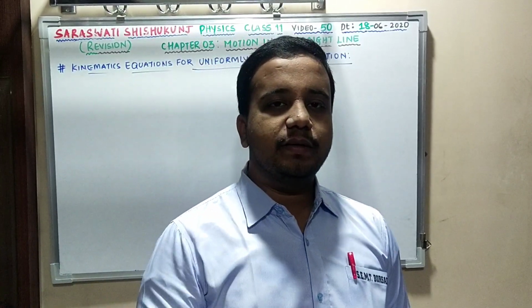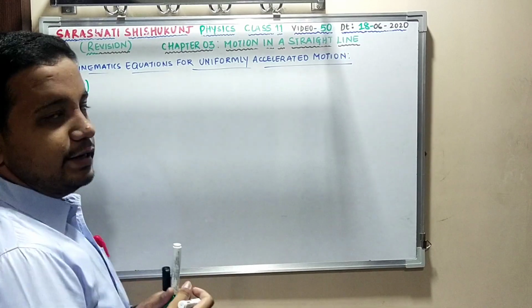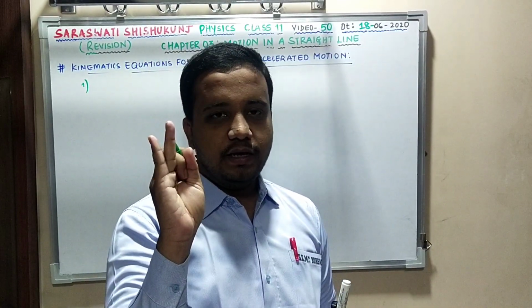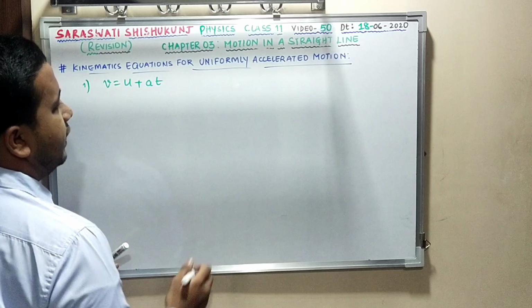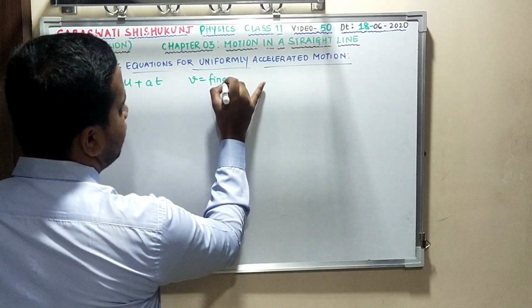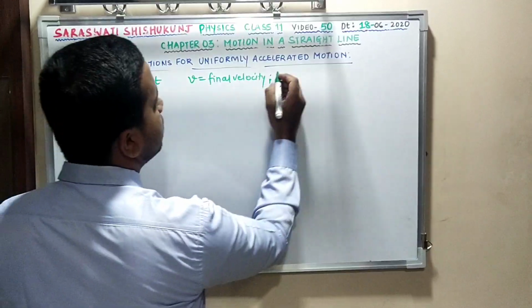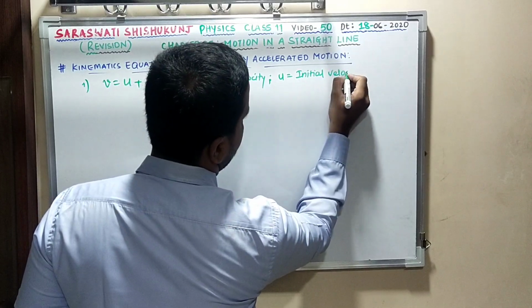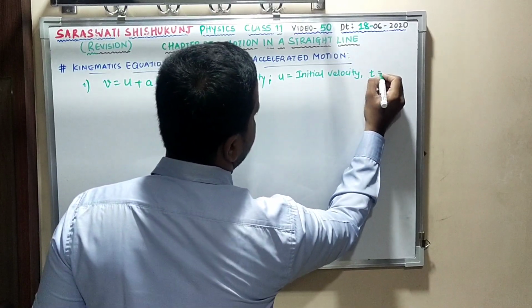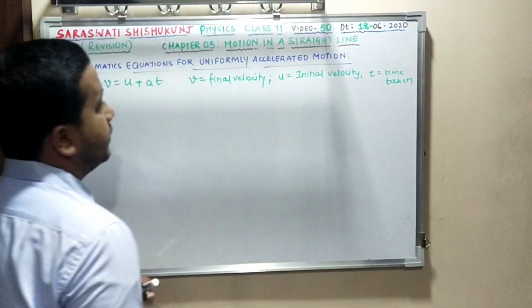There are three equations. Can you tell me the first equation? The first equation is the relationship between initial velocity, final velocity and time period. Which is that equation? Very good. That is v = u + at. Clear? Where v is the final velocity, u is the initial velocity, and t is the time taken. Till this clear?